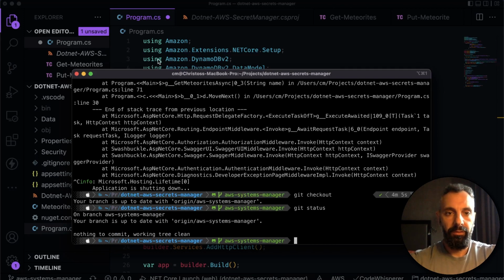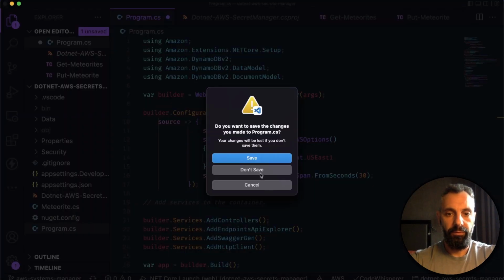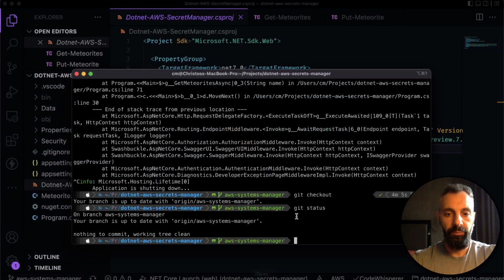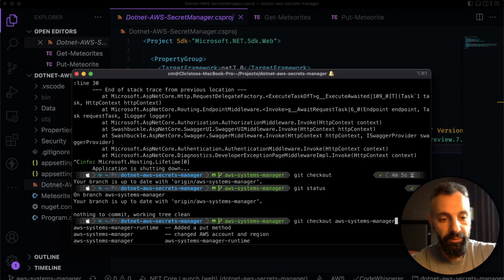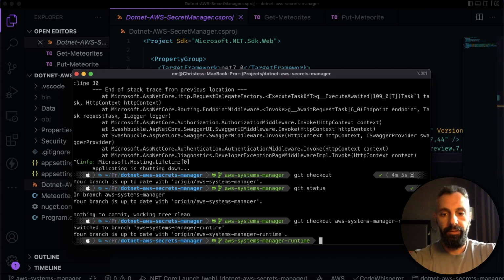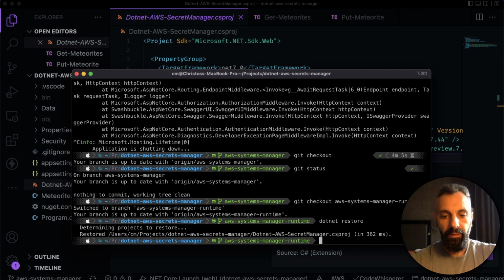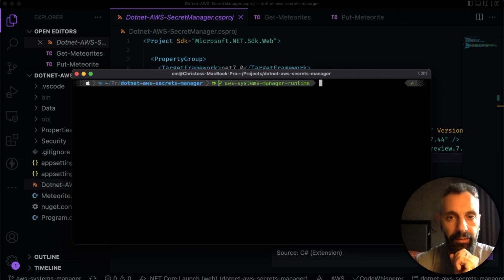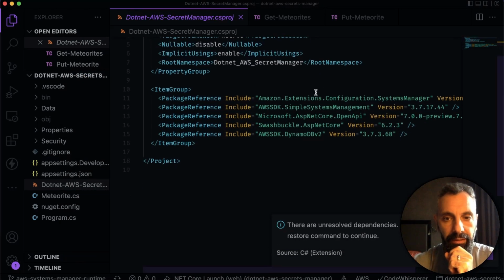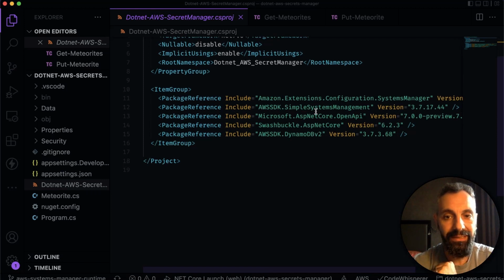Okay. Let's close this one. Don't save. And then we're going to switch a branch to git checkout AWS Systems Manager runtime. Let's do a .NET restore again. Clear the console. And now let's have a look at the code. There is a small difference. We do have a new package called AWS SDK Simple Systems Manager, SSM. Our code is different because instead of loading everything up front, we're going to do it on demand.